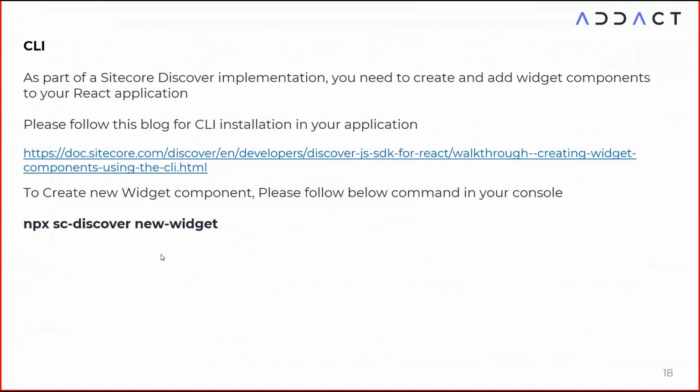Okay, let me go to the slides. So yes, CLI installation, all this path is already there for the CLI, and this is the command which I have used to create the new widget.